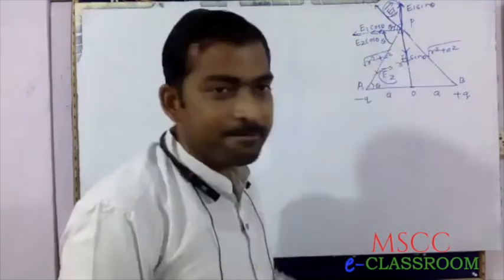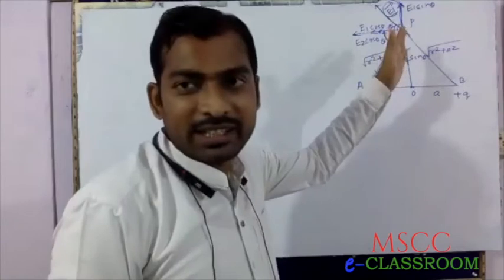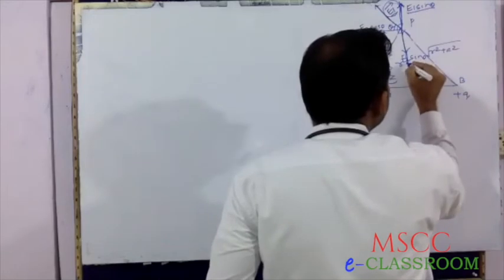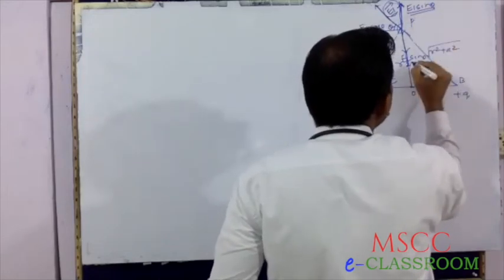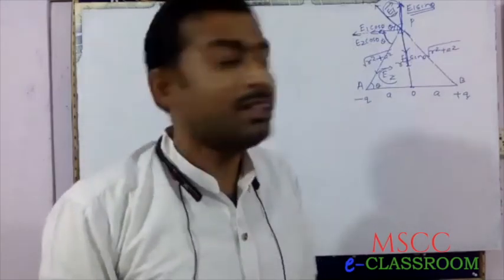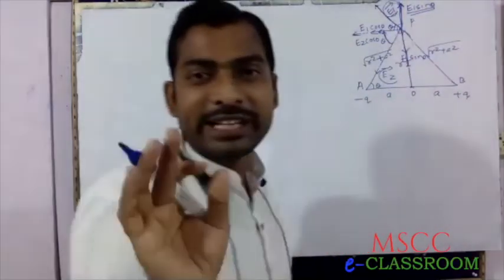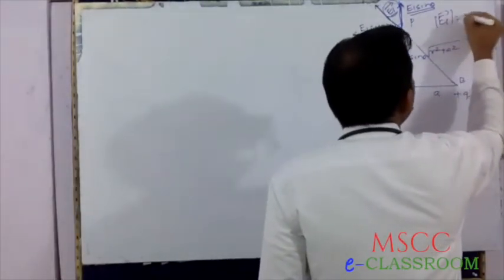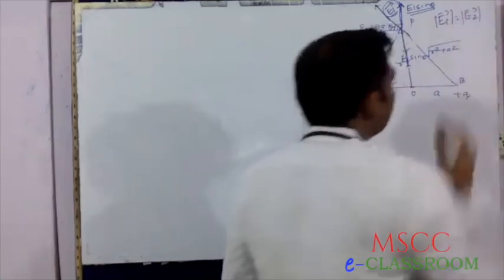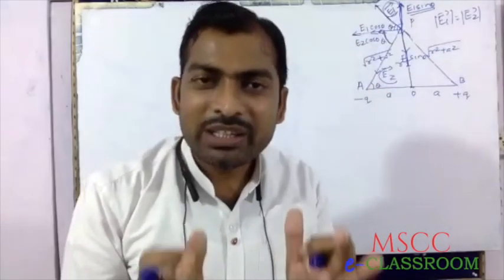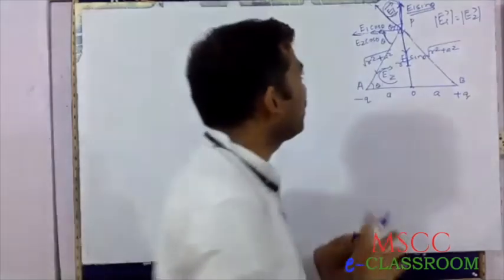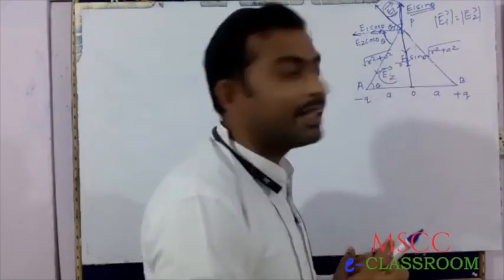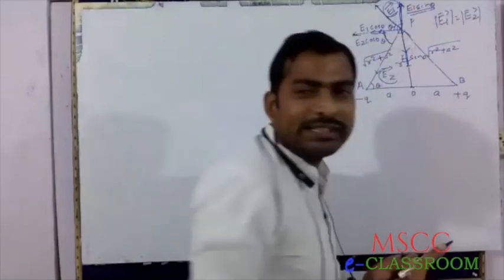But from this figure, you can clearly see that E1 sin theta and E2 sin theta are equal and in the opposite direction, because E1 magnitude equals E2 magnitude. Therefore, this is E1 sin theta, and this is also E1 sin theta. That is equal and opposite direction.